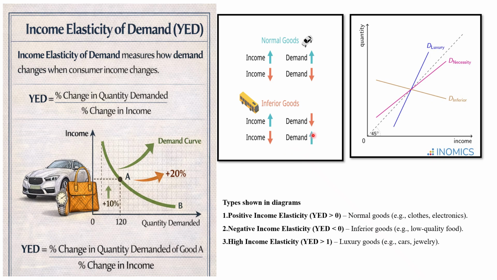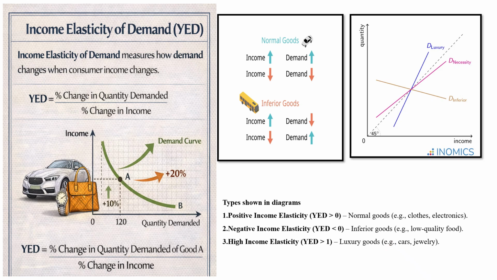Because the consumer may shift from luxury to substitute or cheap goods. So here you have seen this diagram: positive income elasticity is shown in normal goods, where both income and demand increase in the same direction. Negative income elasticity, where the income elasticity of demand is lesser than 0, is shown in the case of inferior goods, that is low quality goods.